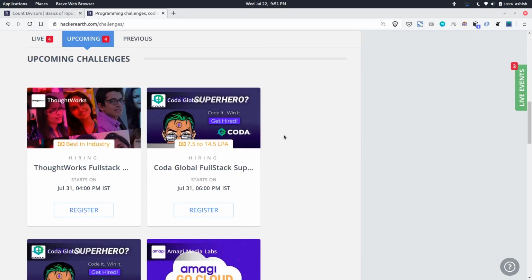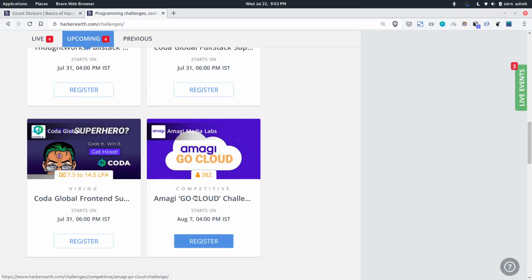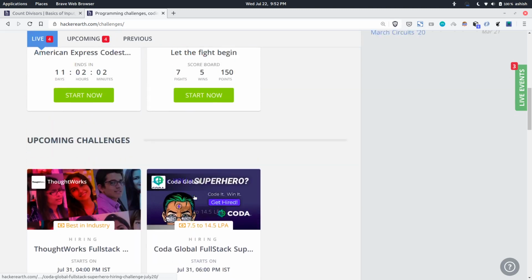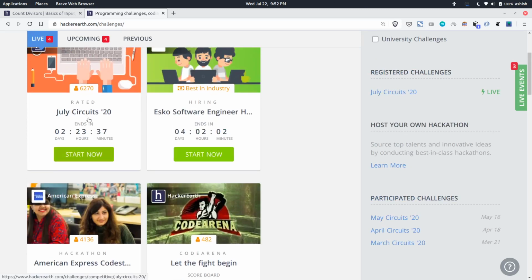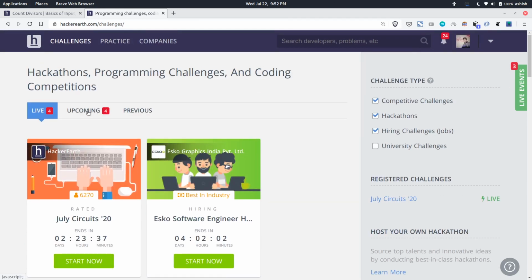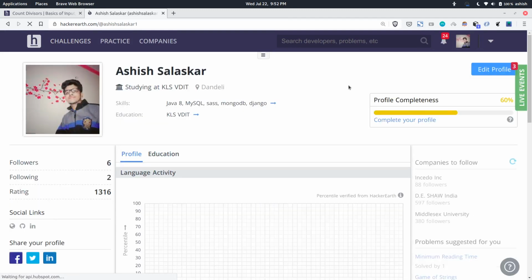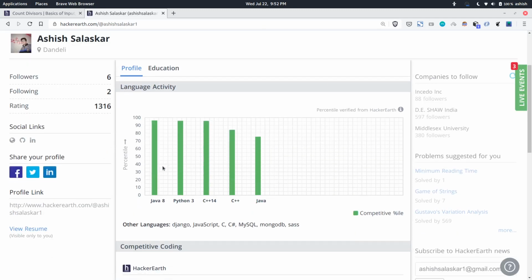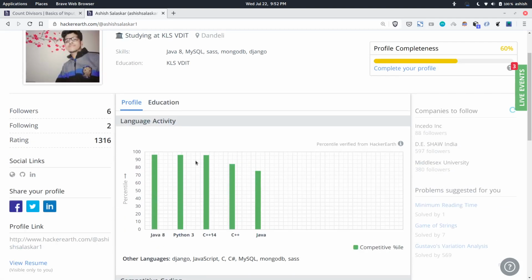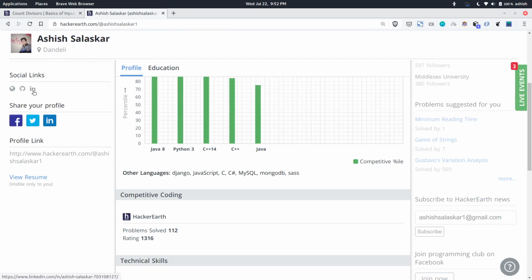In the upcoming, you can see there's a full stack development contest and a cloud computing contest. And this July Circuits is actually conducted every month by HackerEarth. So that is an overview. And if you go to your profile here, it gives you a graph of how many problems you have solved and how accurate you were. You can also link your LinkedIn, GitHub and site.